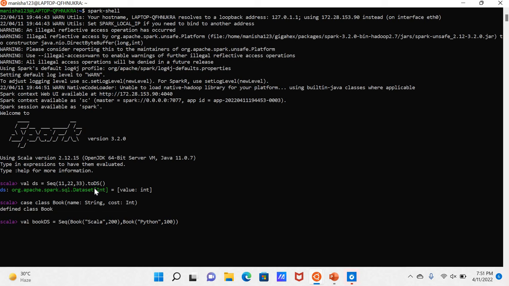So here I'll apply the same thing, that is .toDS. This is the way by which we can create a case class and create a dataset from the sequence of that case class.